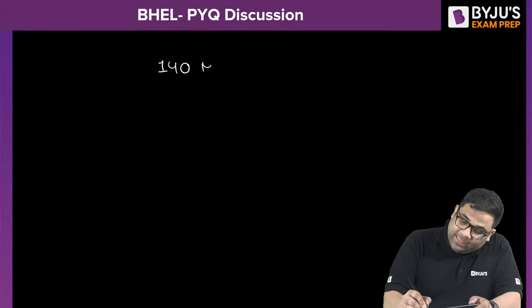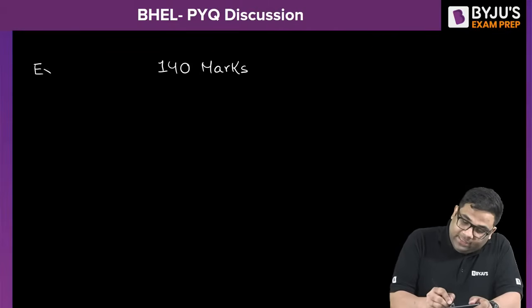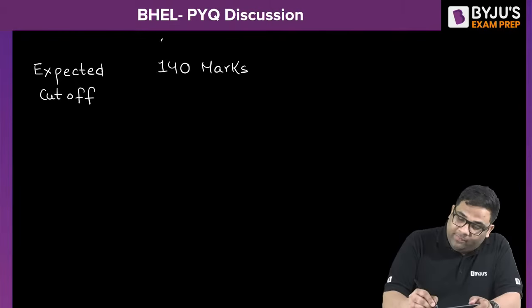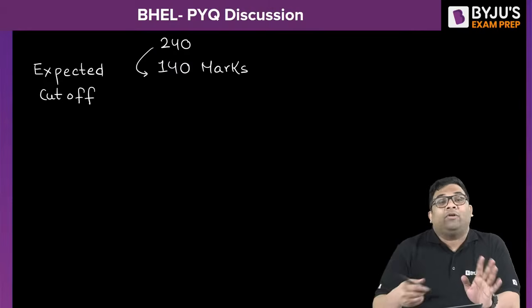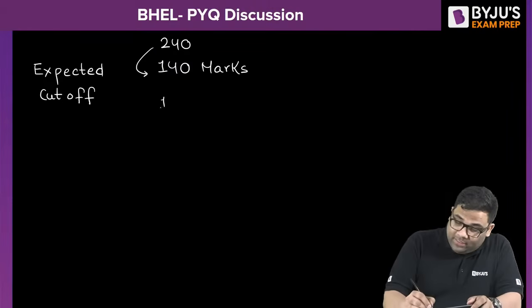So out of 240 marks, you have to get around 140, and for the safer side, you can target 160. That will be a safe score.